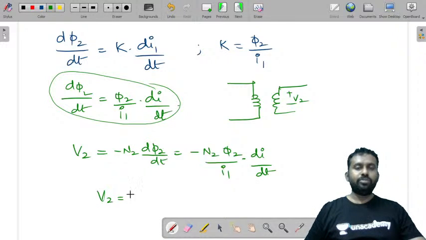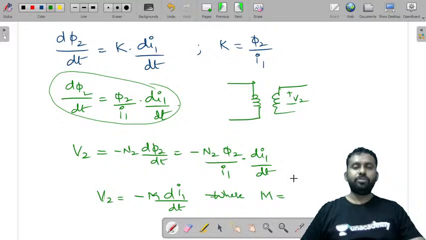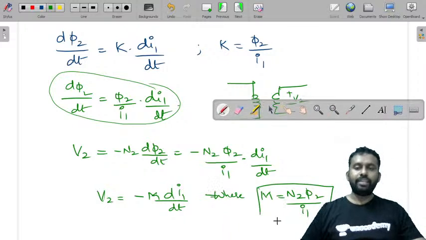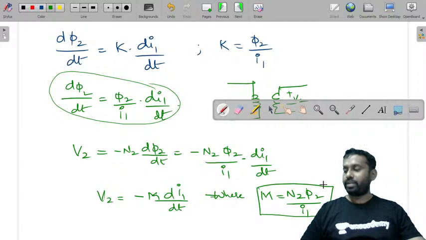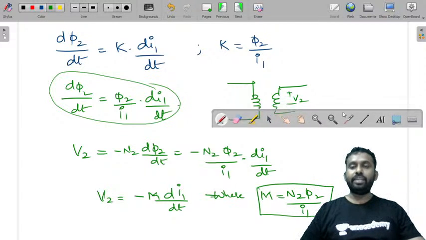So we can write V2 is equal to minus M di1 by dt, where M is equal to N2 phi 2 by I1. What is M equal to? N2 phi 2 by I1, which is the coefficient of mutual inductance.